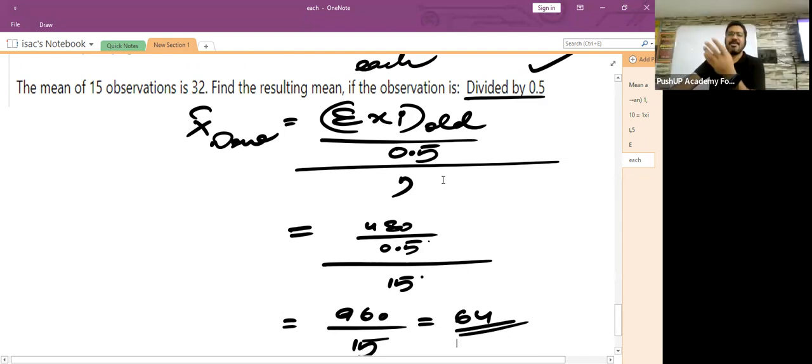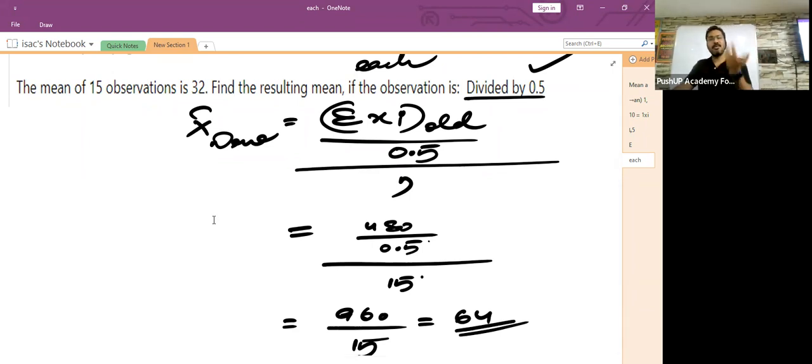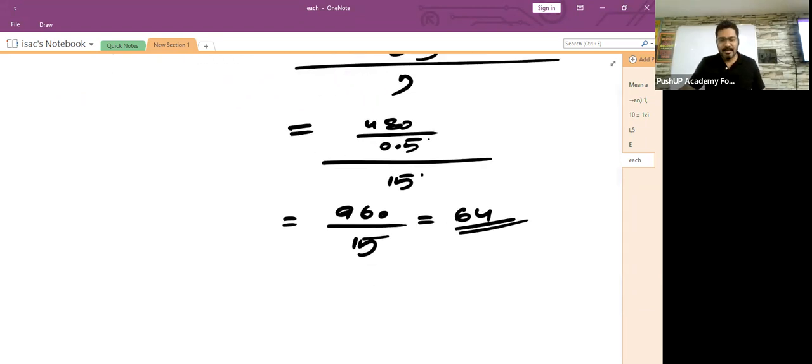That's what I said. In school, they will directly teach you to multiply it with 2, divide it by 0.5. But you need to understand the background story of this. Otherwise, I would have directly taught: new average is equal to old average multiplied by 2, or old average divided by 0.5. In 2 seconds you would have got the answer, but you will never understand in your whole life what was happening in the background. Children, is that enough?